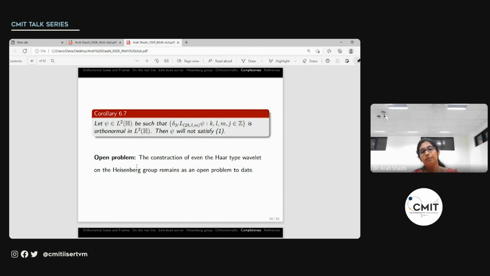So if we look at something similar in the Heisenberg group and take the scaling function as the characteristic function, say of x, y, and t, even the wavelet system generated by that function, construction of that in the case of the Heisenberg group, even the simplest one, remains an open problem as of today. So I just wanted to mention that.